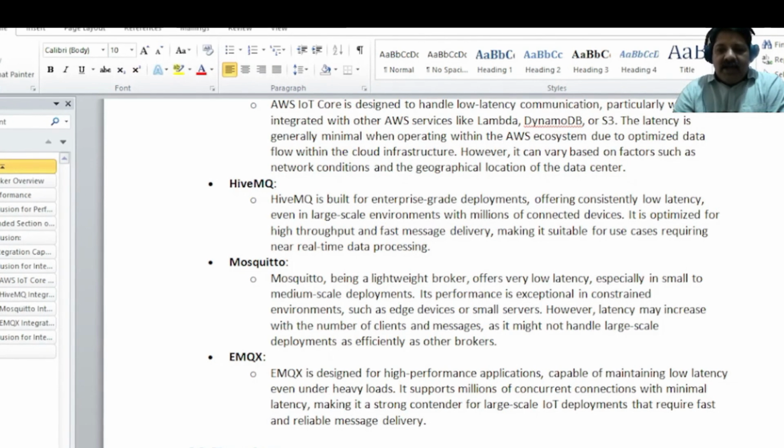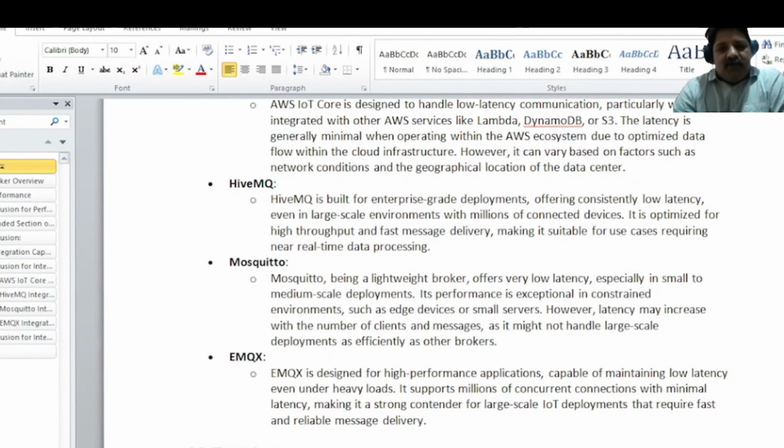The next one is EMQX. It's a high performance application, and it also has low latency. Comparatively, if you consider smart city applications, HiveMQ is mostly used because it has large scale deployments.